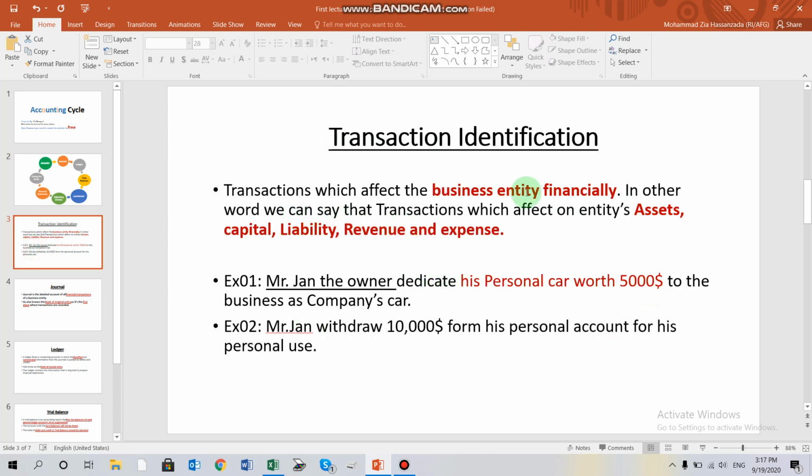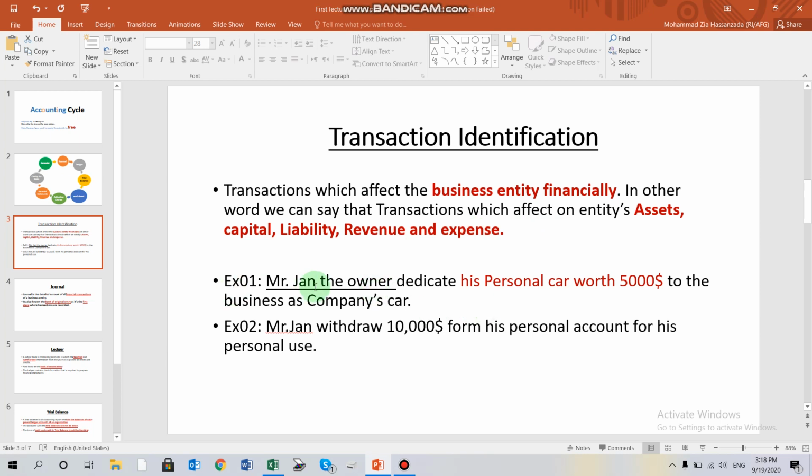Before recording a transaction into our books of account, we have to understand whether the transaction affects the business entity financially or not. In other words, those transactions which affect the entity's assets, capital, liability, revenue and expense, we consider them as business transactions and we need to record them into our books of account.